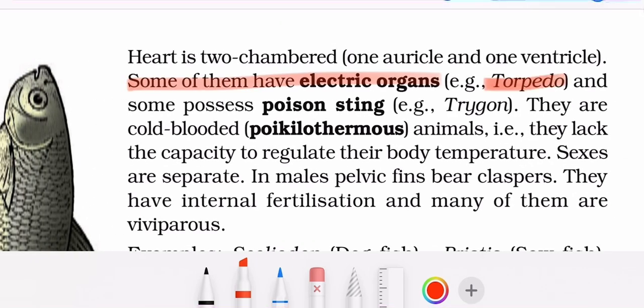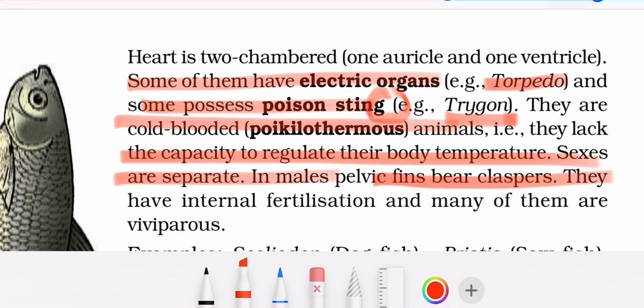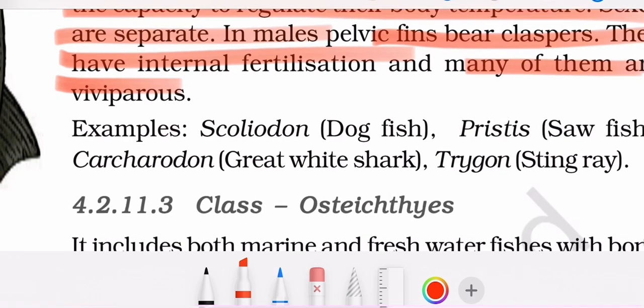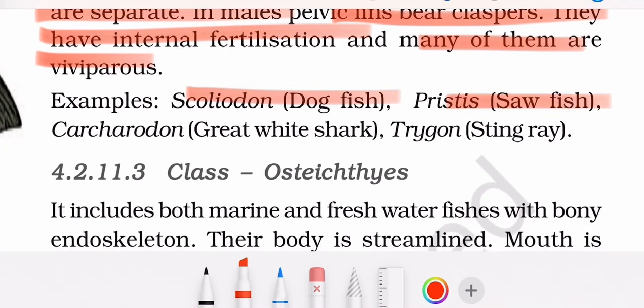Example: torpedo. And some possess a poisonous sting, example: trygon. They are cold-blooded, poikilothermous animals. They lack the capacity to regulate the body temperature. Sexes are separate. In male, pelvic fin bears clasper. They have internal fertilization. Many of them are viviparous. Examples: Scoliodon, dogfish, Pristis, sawfish, Carcharodon, great white shark. Trygon is a stingray.